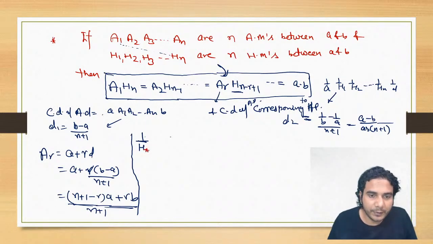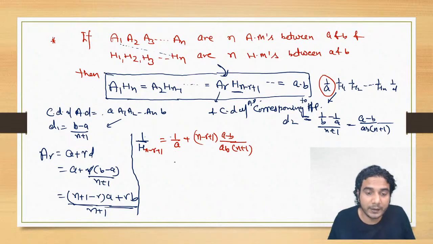So H(n minus R plus 1) is equal to 1 upon A, first term, plus (n minus R plus 1) into D. D is nothing but (A minus B), right? Make sure, A minus B upon AB into (n plus 1).